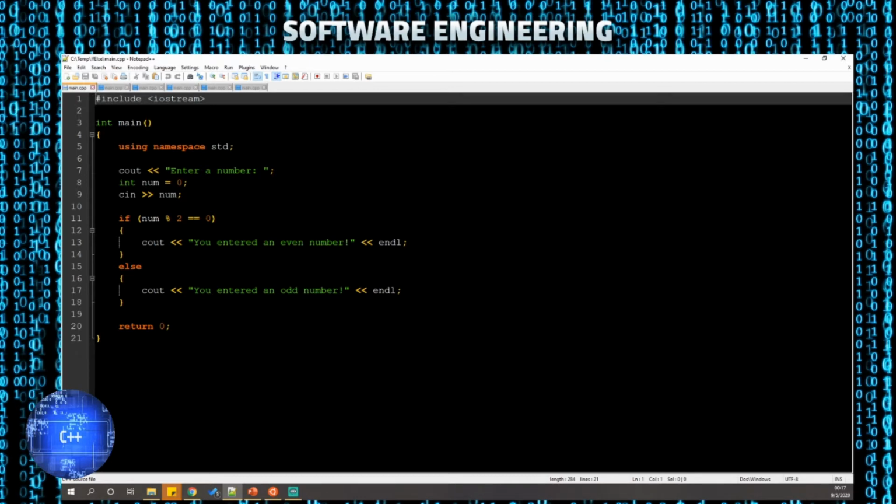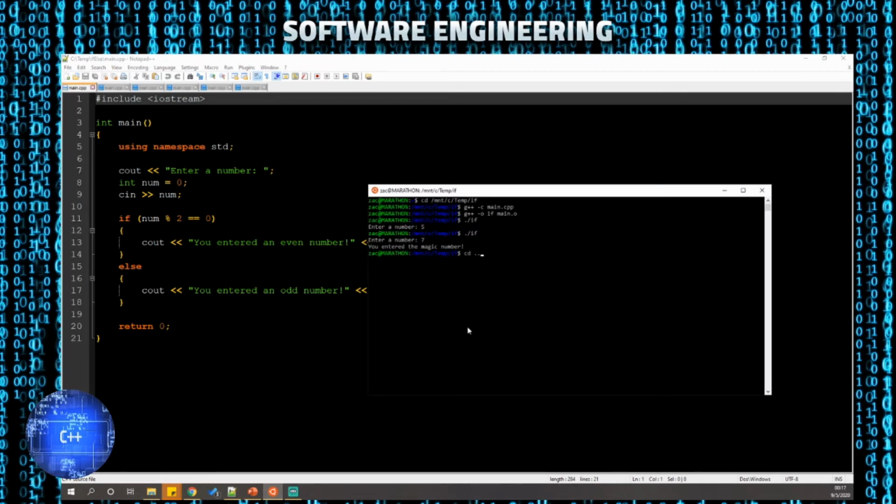This is the if-else example. Here we'll do a similar thing, but we're going to test to see if it's an even number or an odd number. Alright, so if we enter a number, let's say we enter 3, it's going to say you entered an odd number. If I enter 6, it says I entered an even number.